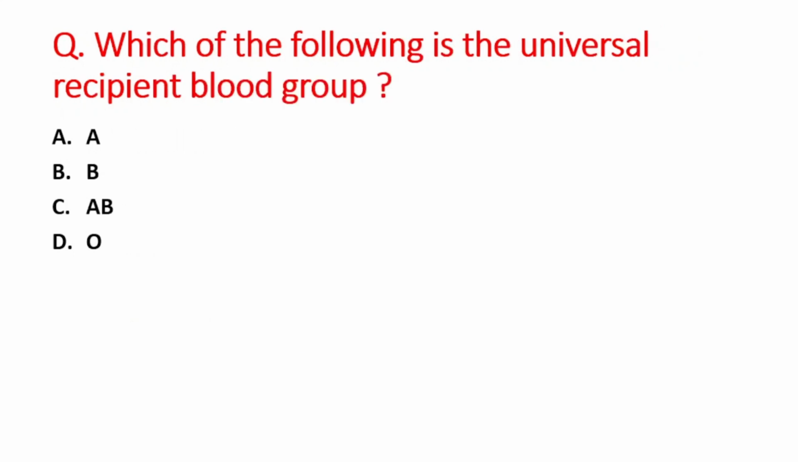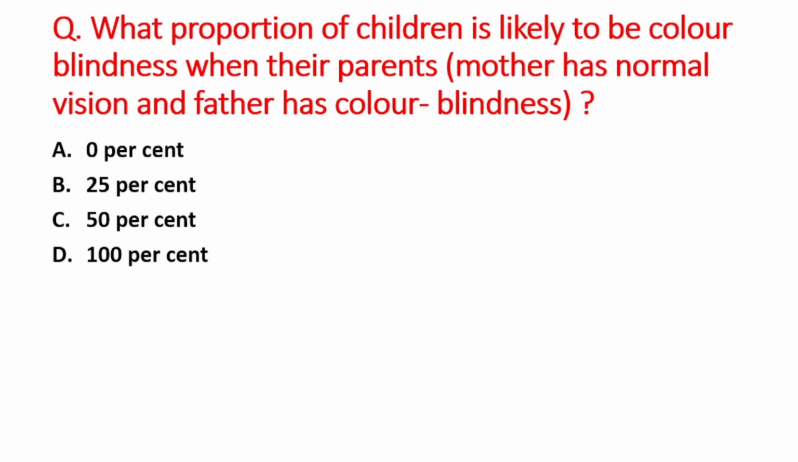Next question is which of the following is the universal recipient blood group? A option is blood group A, B option is B blood group, C option is AB blood group and D option is O blood group. So right answer is option C, that is AB blood group को जो है universal recipient of blood group कहा जाता है.